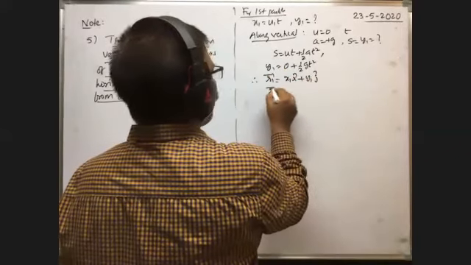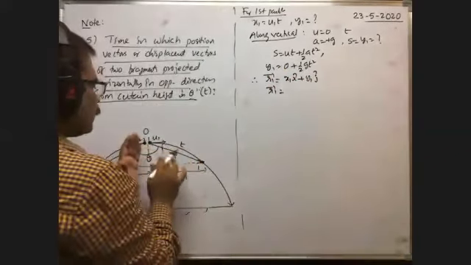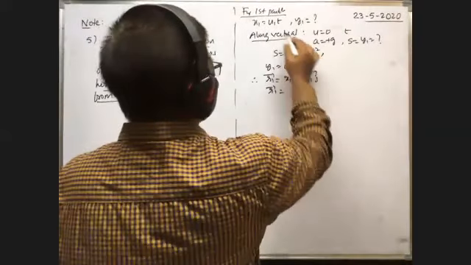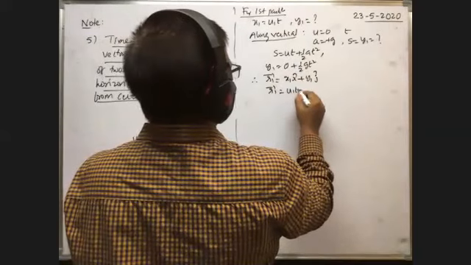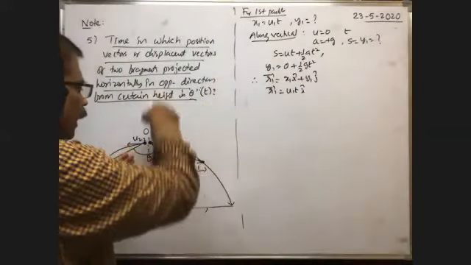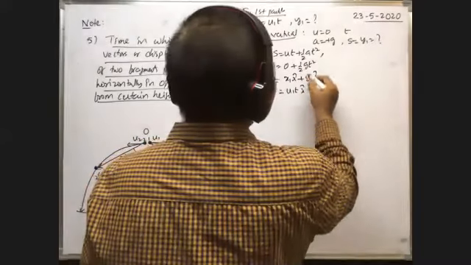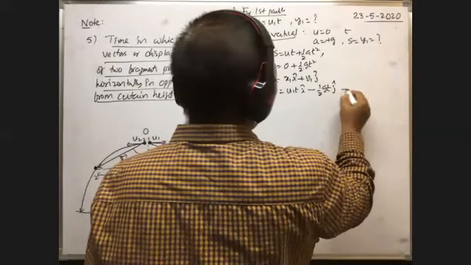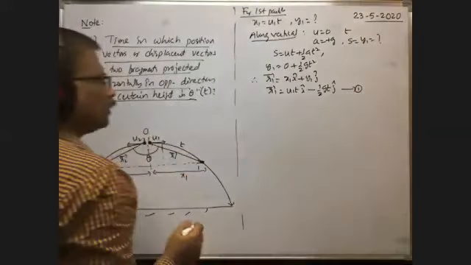Okay, r1 bar is equal to, its displacement along the x-axis is along the positive x direction only. That's why plus x1, meaning u1t, so u1t into i cap. Its displacement along the vertical direction, y1, is along the negative y direction. That's why minus y1, meaning half gt square into j cap. This is equation 1. It is r1 bar.